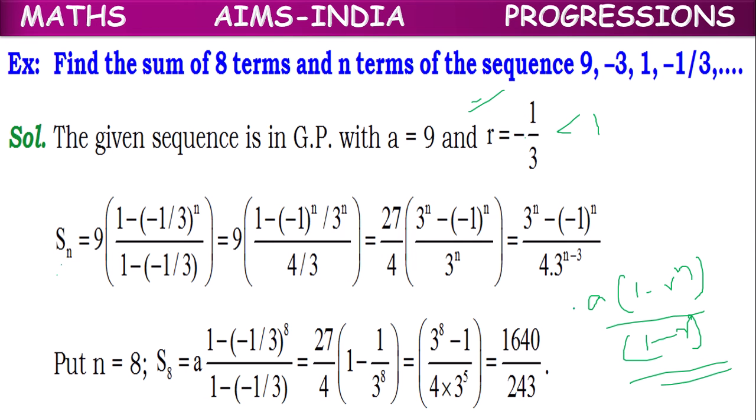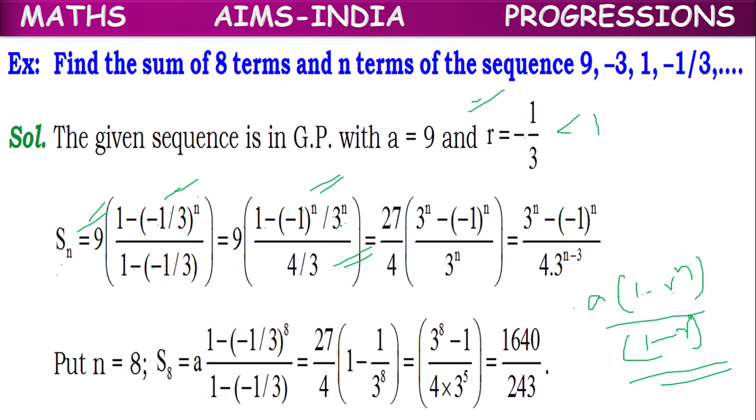So Sn equal to, in the place of A, we can keep 9, into 1 minus, in the place of R, we can keep -1/3, whole power n, by 1 minus -1/3. Like that separately we can write. So this one, after simplification, minus into minus will become plus. 3 into 1, 3 plus 1, 4/3. This is 4/3.